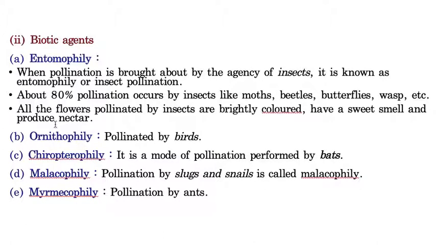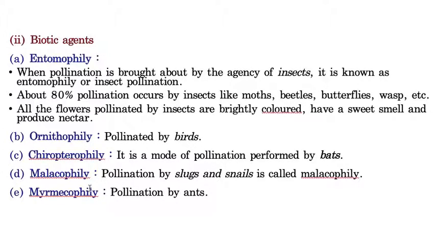Now, the second type of biotic agent is ornithophily. Ornithophily means the pollination takes place by birds. The next one is chiropterophily. You know very well, chiroptero means bat. So if the pollination takes place with the help of bats, then that is called chiropterophily. The next one is malacophily. Malacophily means pollination with the help of snails. And myrmecophily means pollination with the help of ants.